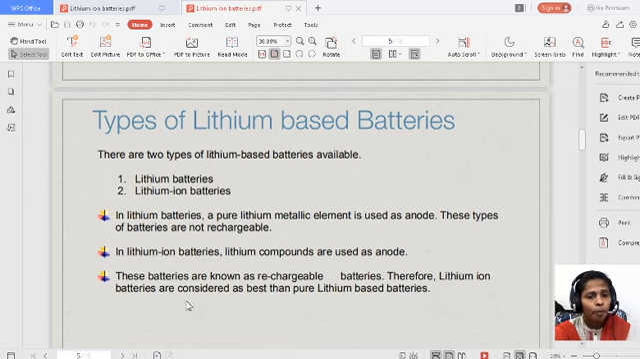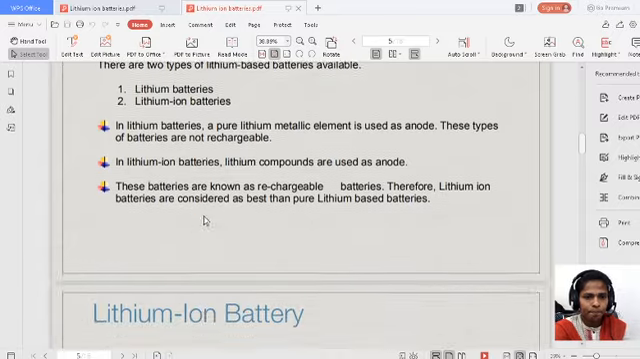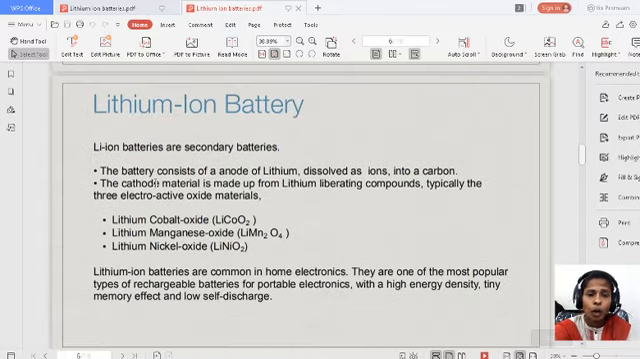Therefore, lithium ion batteries are considered better than pure lithium-based batteries. Obviously, if the battery is rechargeable, that is an advantage. So the secondary lithium batteries are better than pure lithium-based batteries. Now let us see the lithium ion battery.